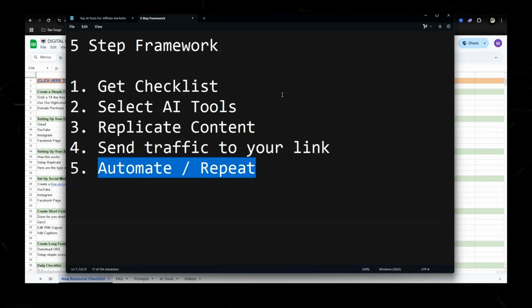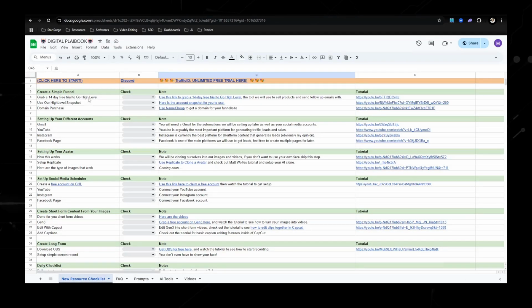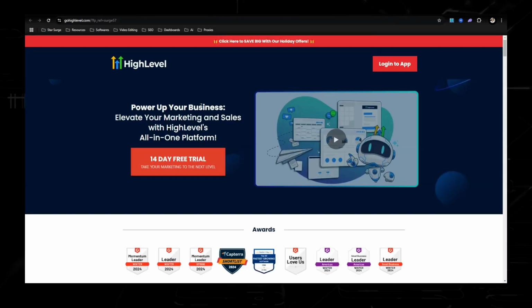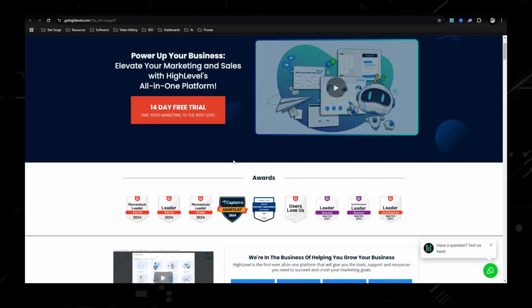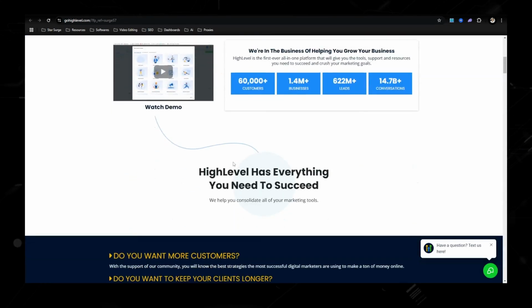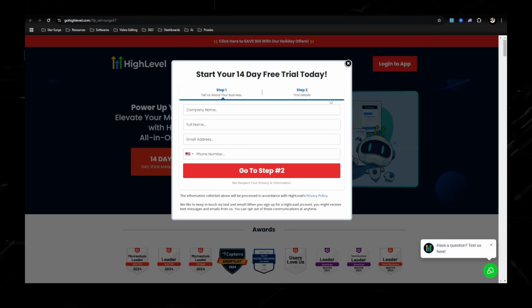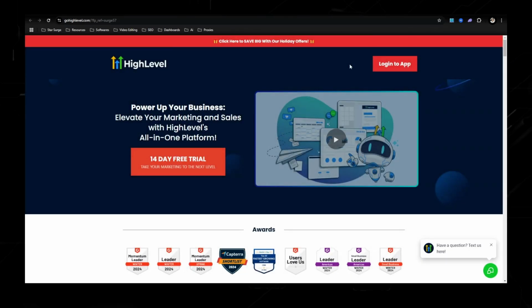So let's go ahead and jump into the checklist and let me go through how to get started. Once we get to the checklist, we're going to go to the very first step right here, which is grab the 14-day free trial of Go High Level. We use this tool because this is what I've been using for a couple years now, and I really like how they've integrated a lot of the main things that we need, which is automations, funnels, and a scheduler. So you go ahead and sign up, 14-day free trial. If you don't like it, cancel it.